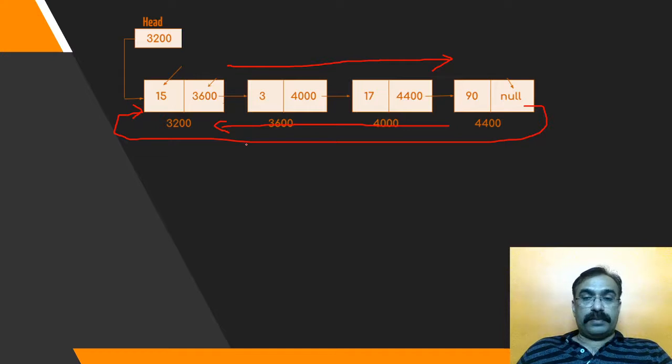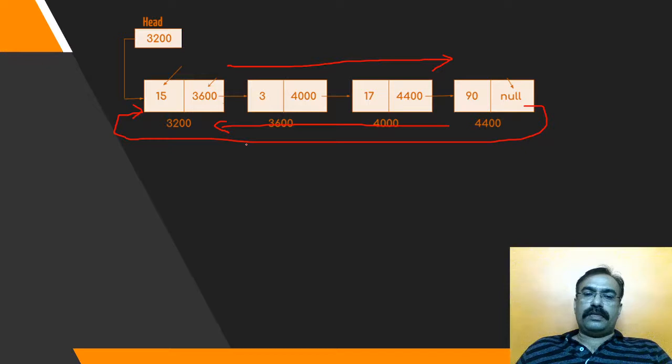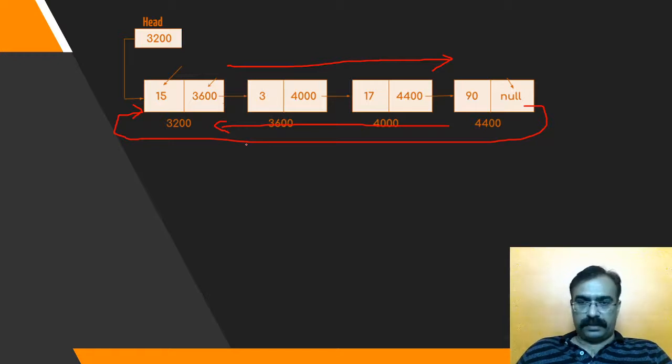A linked list is a dynamic data structure, but if there are very few nodes, it's okay to abort and start again from the beginning, from the first node, if I want to access some previous nodes. But if we have lakhs of entries in the linked list, it is not easy to traverse back or abort the function at any point of time and come back to the first node and start again. This is the disadvantage of it.